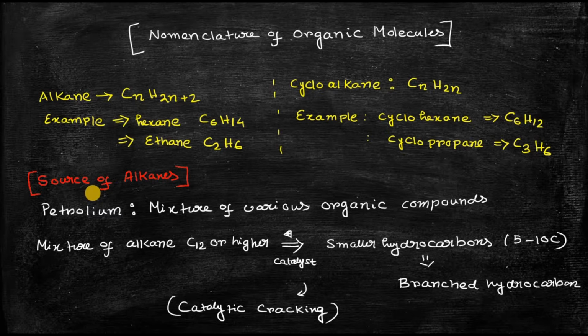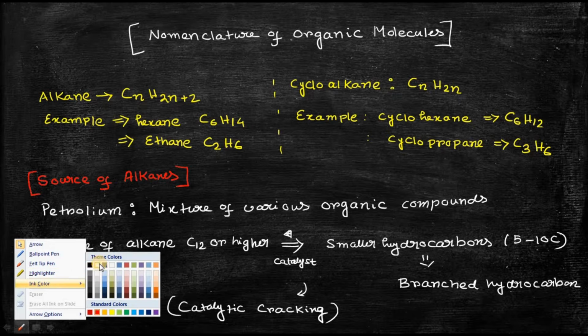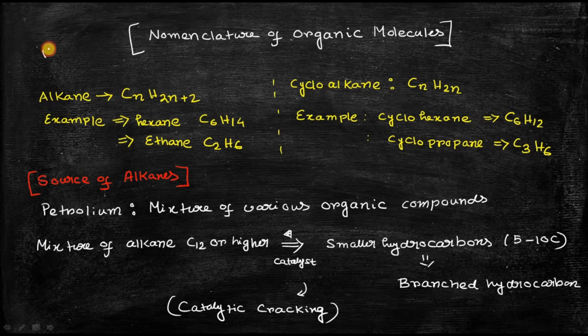In this lecture I am going to discuss all those tricks or methods, the guideline set by IUPAC, by which you can systematically do the nomenclature of organic molecules.